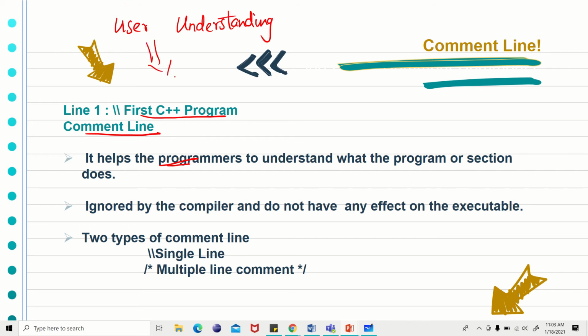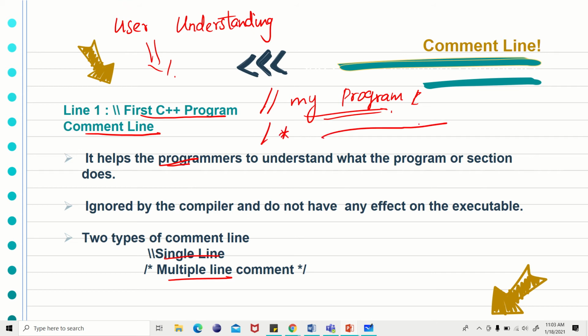There are two types of command line: single line and multiple line. For a single line command line, you can just put two slashes and write your comments. Same way, for a multiple line command line, start with slash star, write your comments, and end it with star slash.